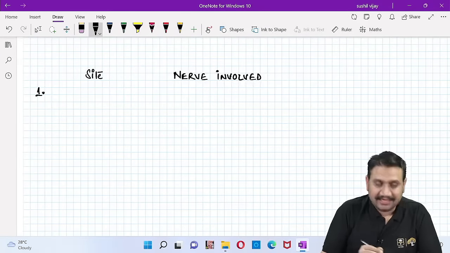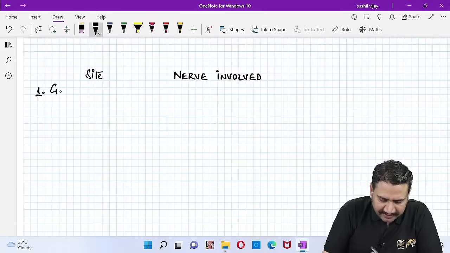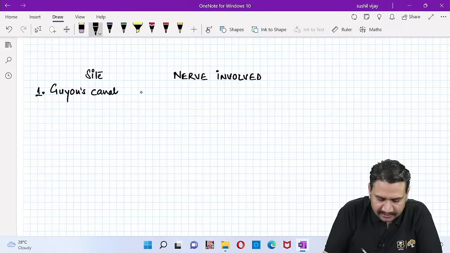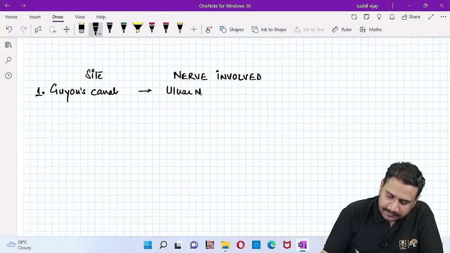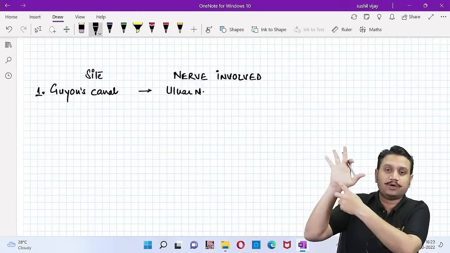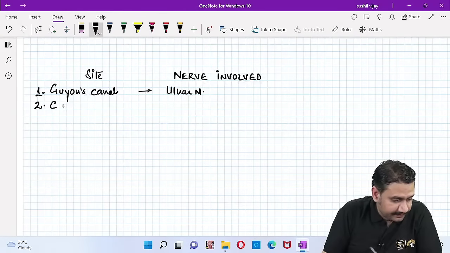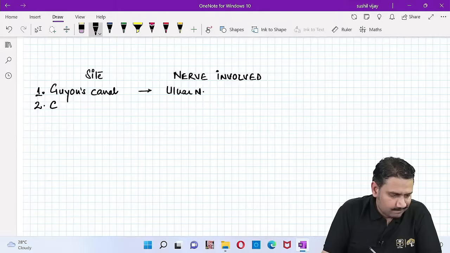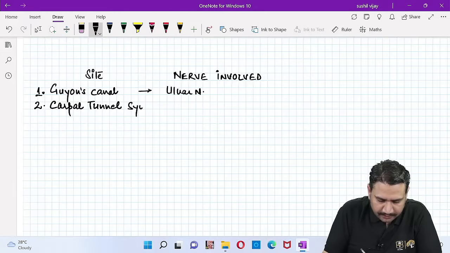Starting from the upper limb and then to the lower limb. Number one, we can start from Guyon's canal. What nerve can be damaged or compressed here in the Guyon's canal? The nerve involved here is, we all know, the ulnar nerve, right? Guyon's canal is between the pisiform and the hamate on the medial side. Number 2, the site will be carpal tunnel syndrome.